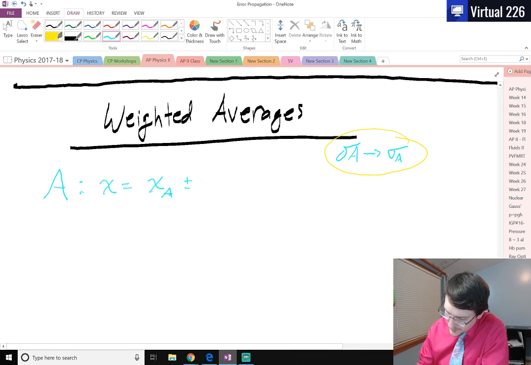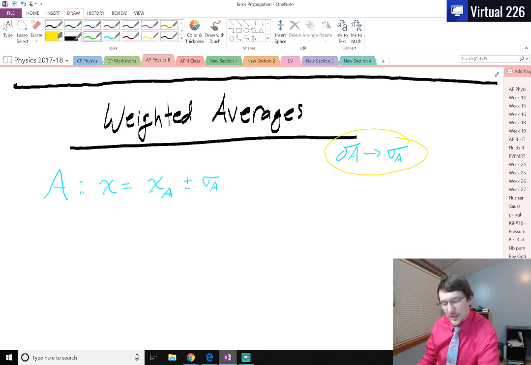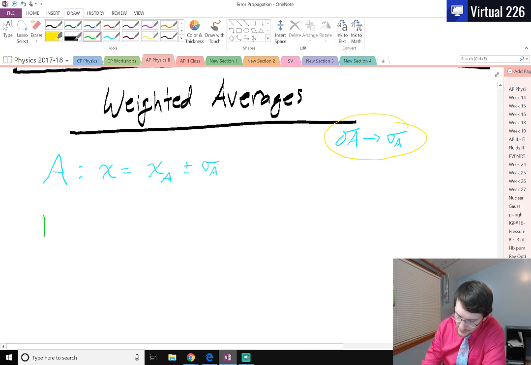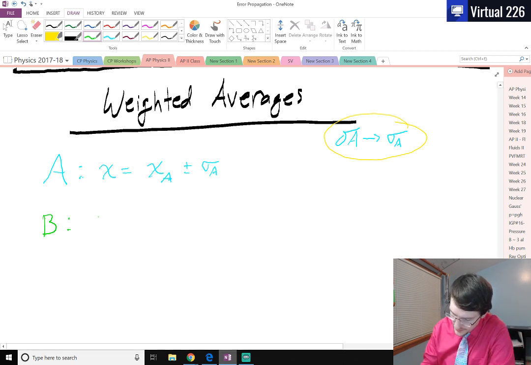So the measurement I've taken, it's measurement A, plus or minus the deviation of A. That's great. I'm a great person. I did my error prop, I feel great. But then a different Coach Botzer comes along. Maybe this is Brundon, maybe it's Brendan, who knows? And they take a measurement. The measurement they take has a value, plus or minus some different deviation.